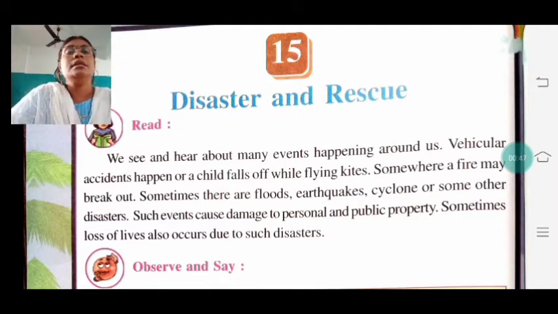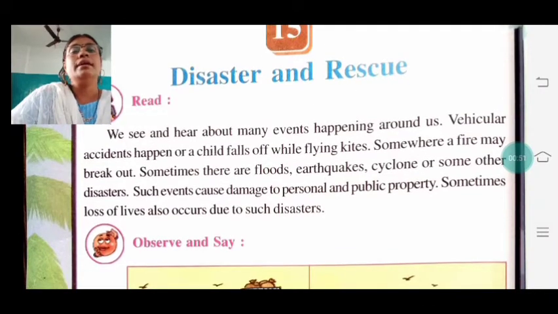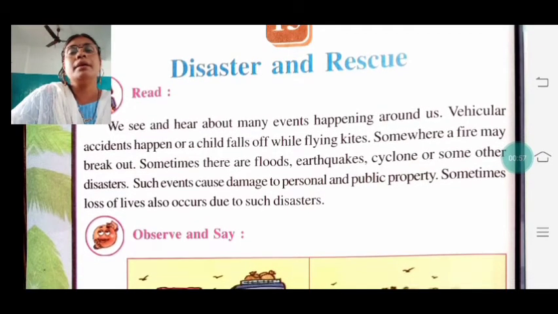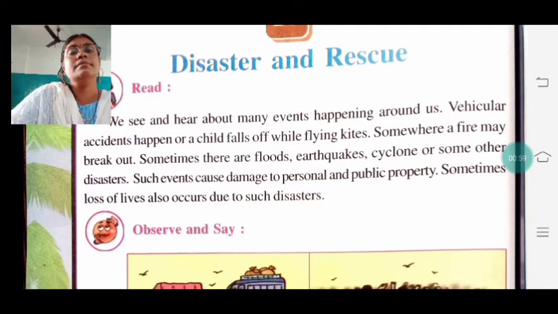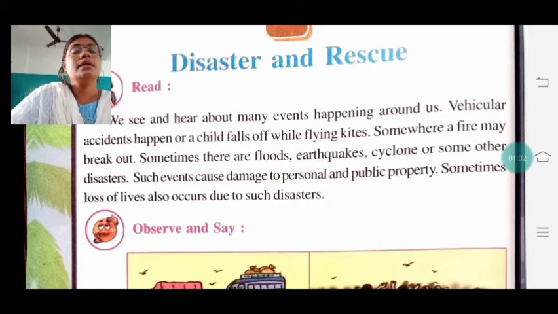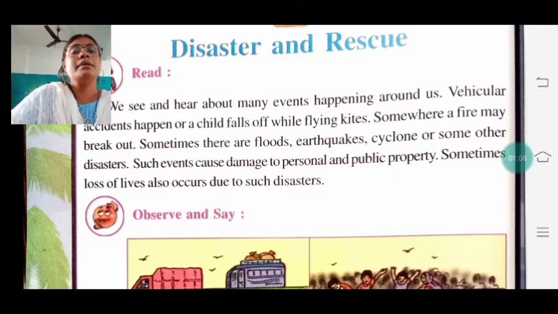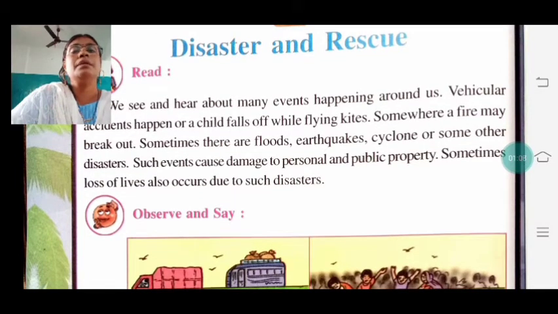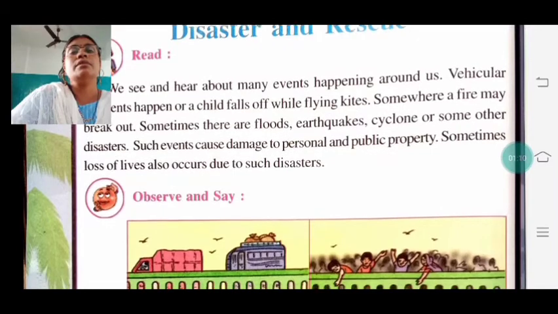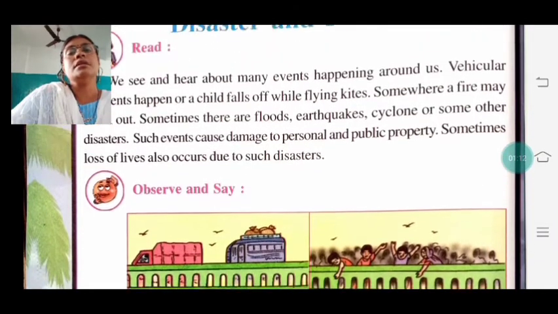So we see and hear about many events happening around us. Vehicular accidents happen, or a child falls off while playing kites. Somewhere a fire may break out. Sometimes there are floods, earthquakes, cyclone, or some other disaster. Such events cause damage to personal and public property. Sometimes loss of life also occurs due to such disaster.